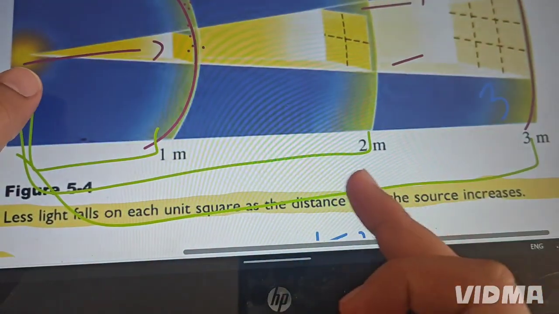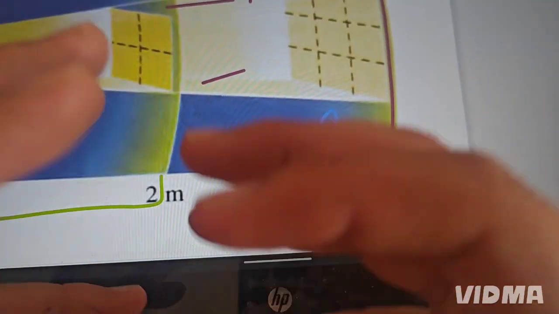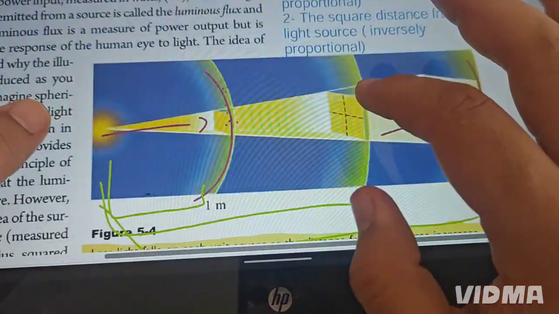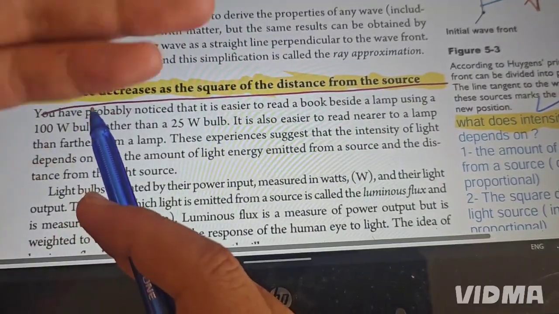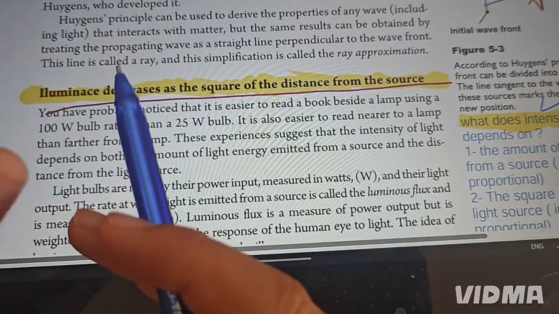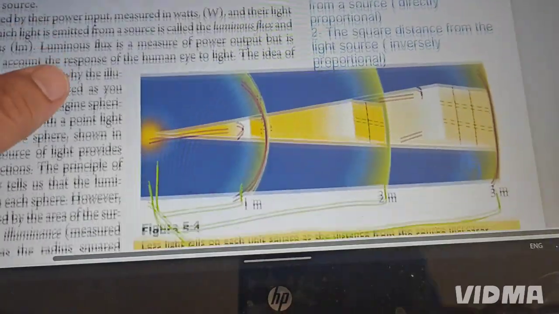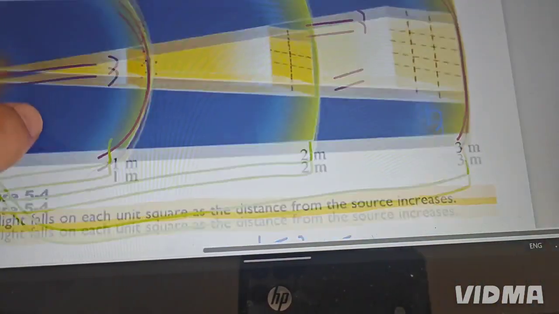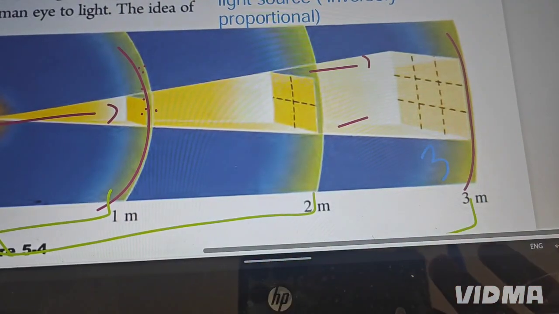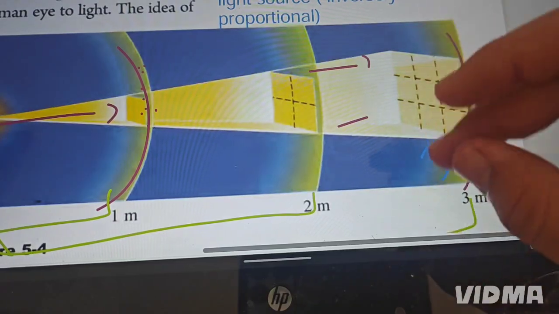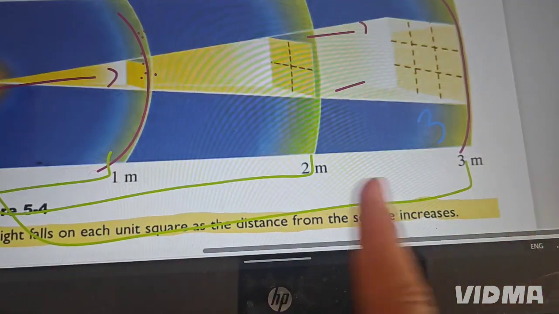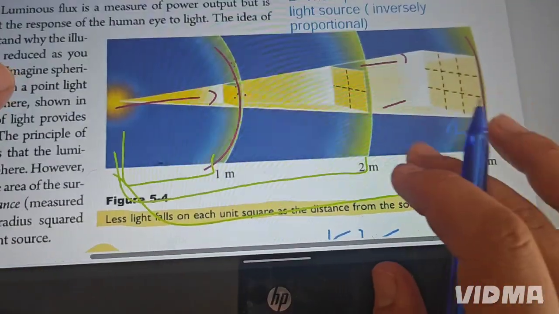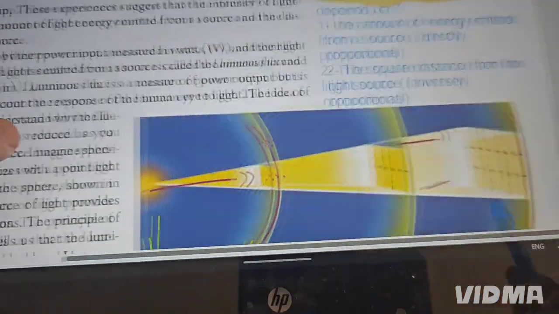So when you are increasing the distance, less light can pass through the area. That's why the relationship is that illuminance, meaning the light passing through, decreases. Look, the illuminance in here now. Which of the areas has less, or decreasing, illuminance? Of course, the last one. In here we have less illuminance, meaning less light falling on this area, because we increased the distance between them. So illuminance decreases.